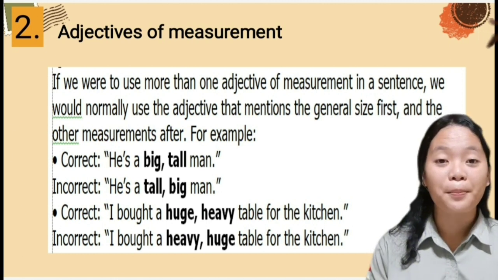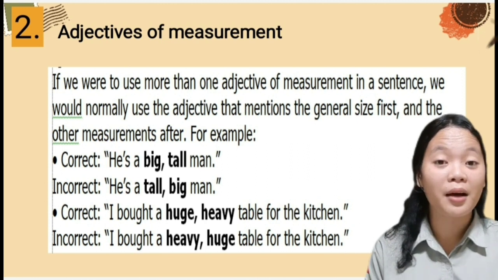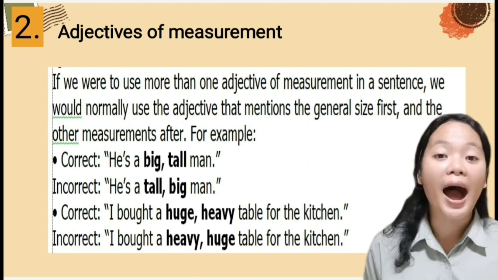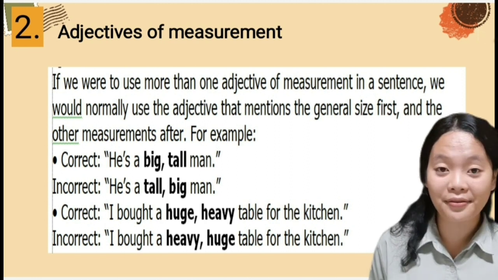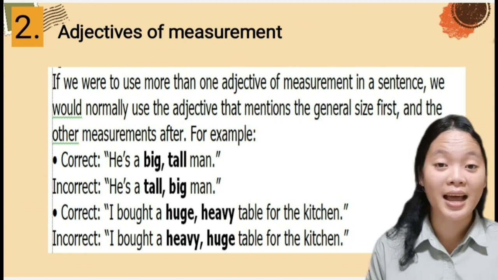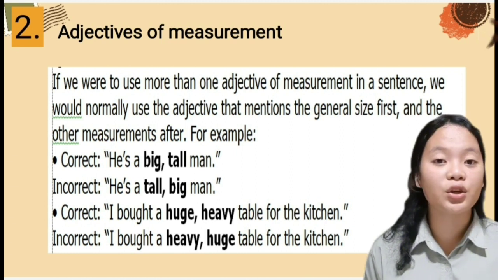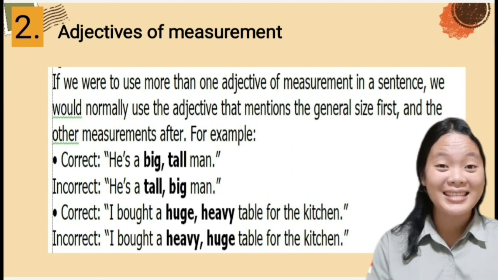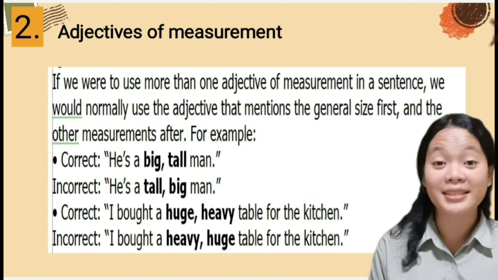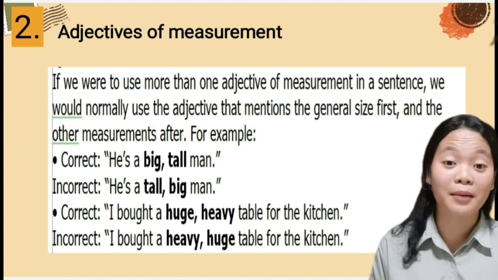Why? Because big is a general size first, so it must come first, not second. The other example is: I bought a huge, heavy table in the kitchen. It's the correct sentence, but if we say I bought a heavy, huge table in the kitchen, it's really incorrect because huge is a general size first. So it must come first, not second.